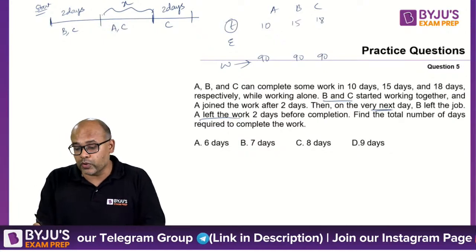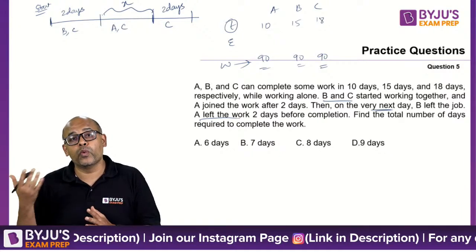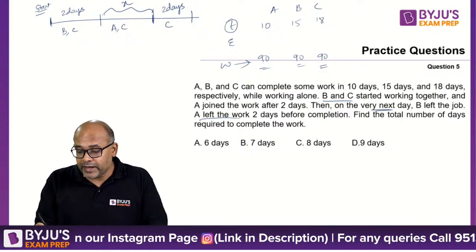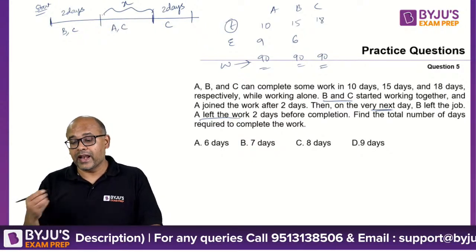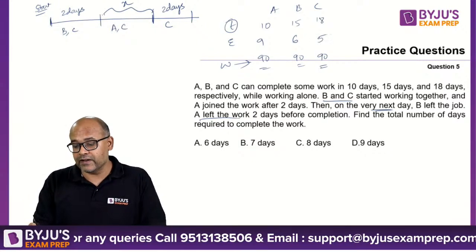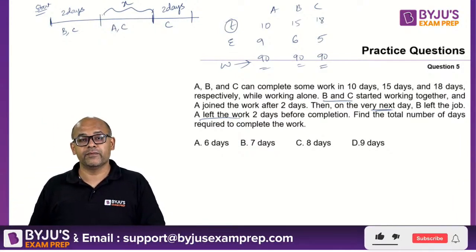That will become the total quantity of work, 90. Which means efficiency is work by time. So 90 by 10 is 9. 90 by 15 is 6. 90 by 18 is 5. So you get your efficiency as 9, 6 and 5.